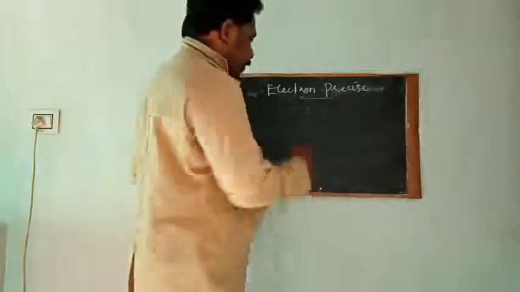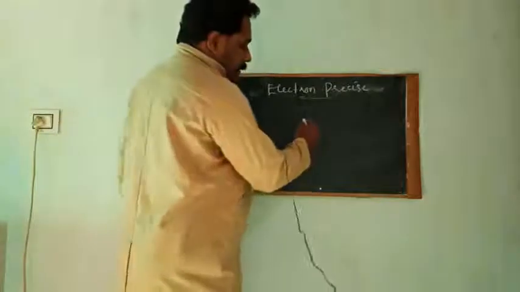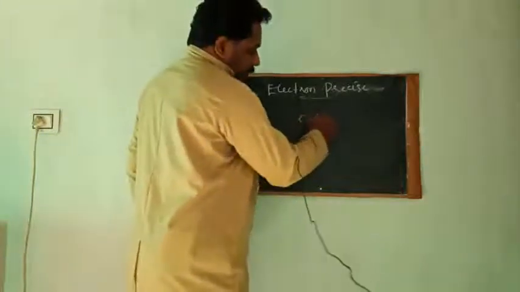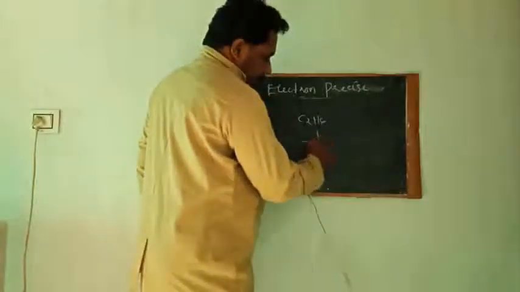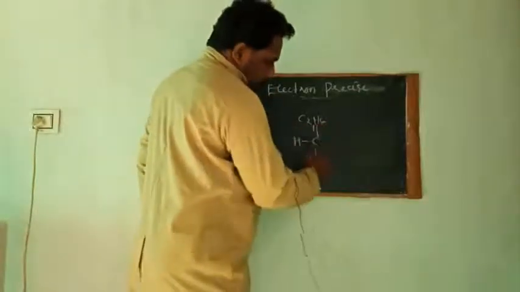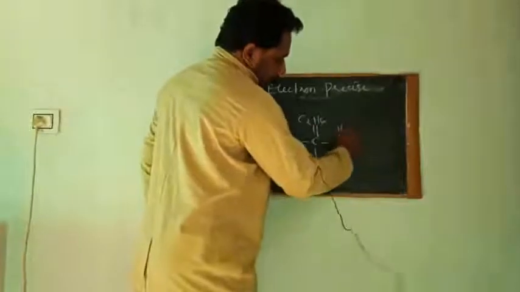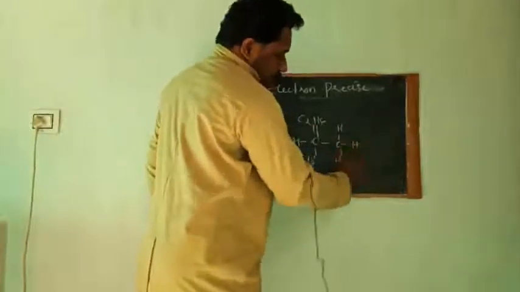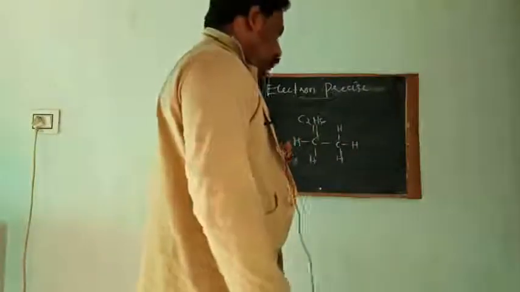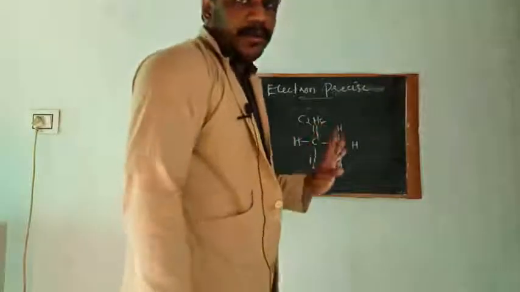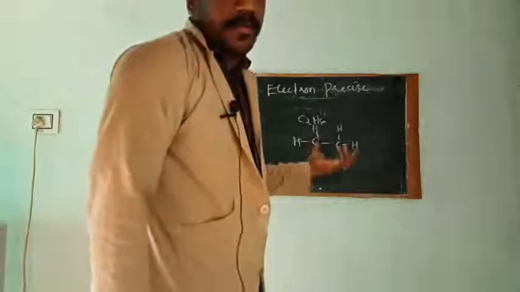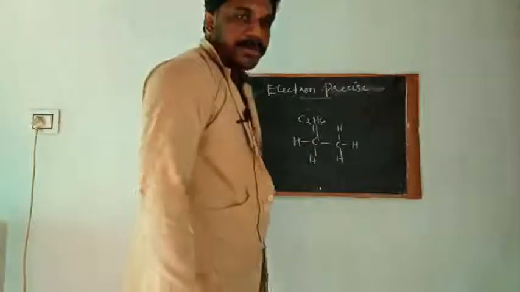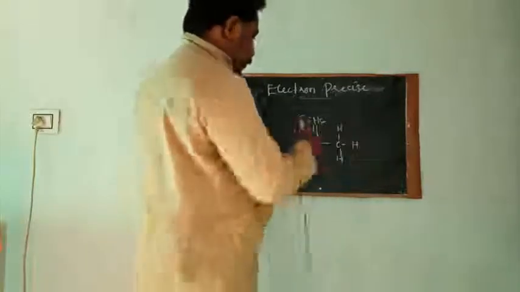For example, as I already discussed, when C2H6 was formed, they had enough electrons to form a stable compound. Such compounds are called electron precise.